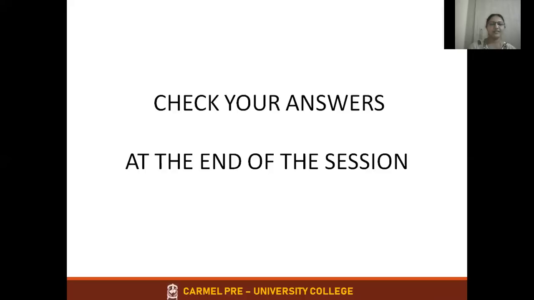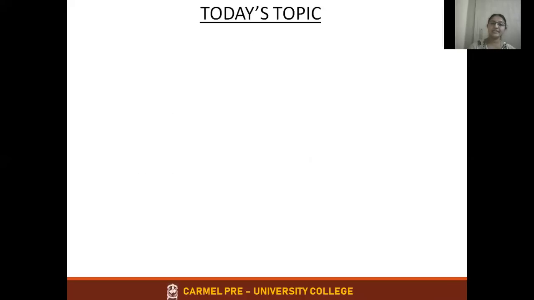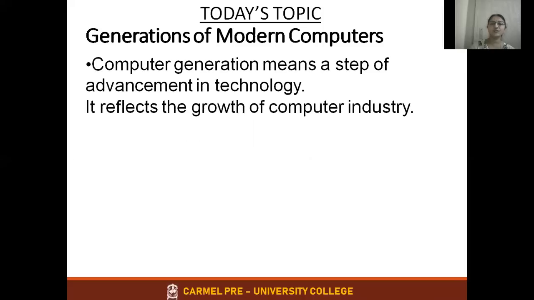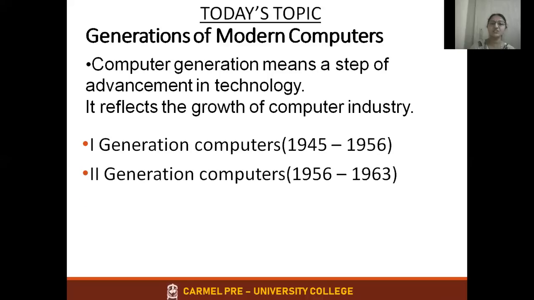Okay, fine. Now, instead of recapping what we learned in the last class, which anyhow I'll do at the end of the session, let us move on to today's topic directly: the generations of computers. In the last class I just gave an introduction. Computer generation means a step of advancement in the technology. It reflects the growth of the computer industry, isn't it? So how many generations are there? Yes, there are 5 generations.